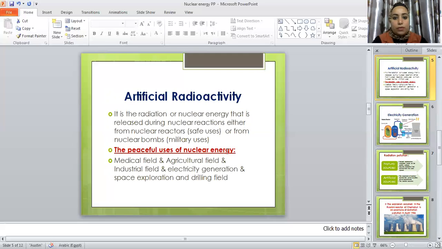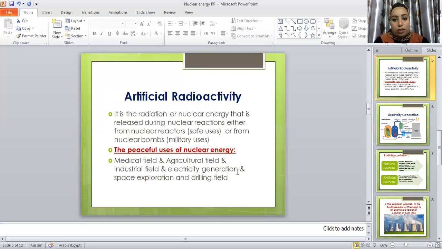What are the peaceful uses of nuclear energy? We have many fields of uses. In the medical field, we use nuclear energy in discovering and treating cancer cells. In the agriculture field, to get rid of pests and improve crop production. In the industrial field, for example, to detect defects in products.